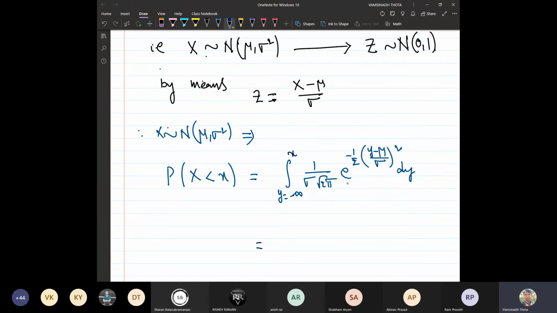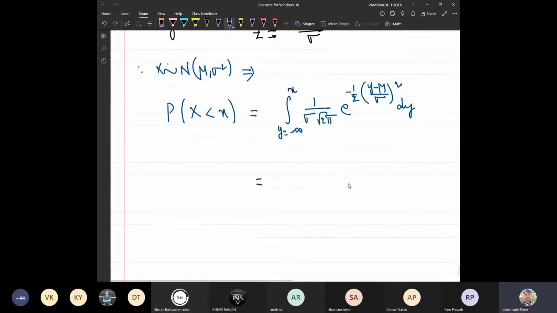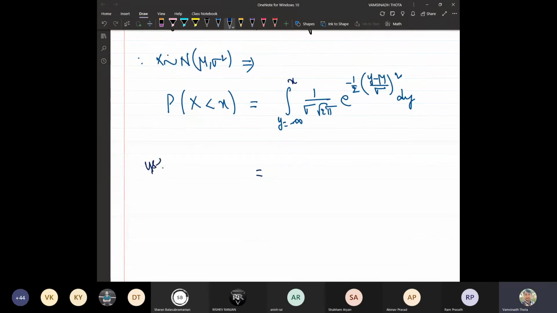Now, if you use this transformation, what will happen? Use the transformation z equal to y minus mu upon sigma. So dz is equal to 1 upon sigma times dy, since mu is a fixed scalar, its derivative is 0.